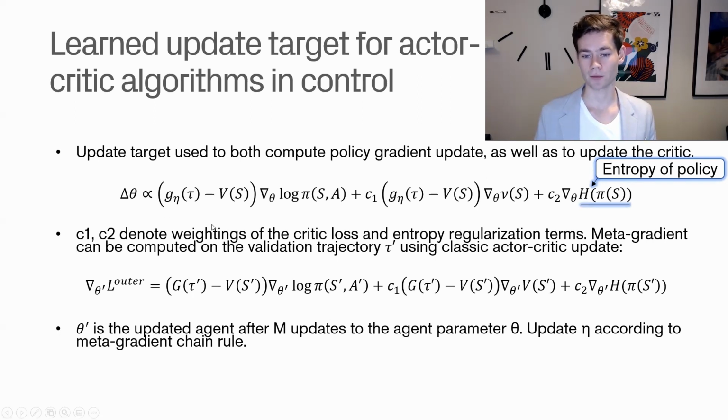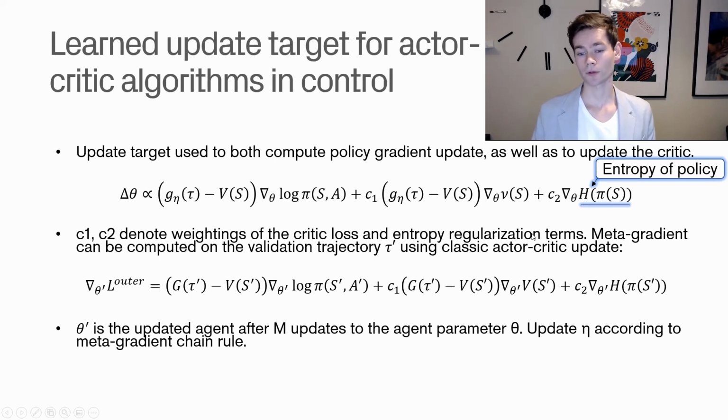And so we have this target here where we have, similar to before, the difference between our target and then our value function. And then, taking that size of the difference, and multiplying that by the gradient direction in which we would update our agent. And then we also have regularization terms here. So we can see that C1 and C2 denote weightings of the critic's loss and entropy regularization terms. So here we have the entropy regularization term, and this is the critic loss regularization term.